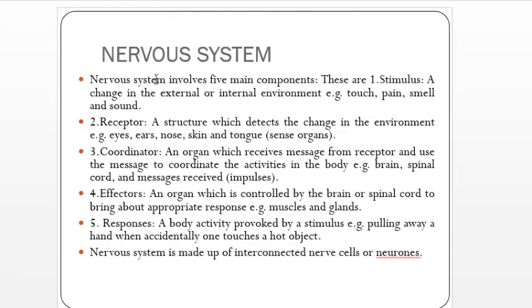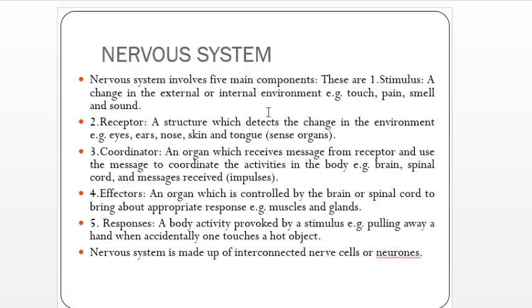Also, let us start with the nervous system. What is the nervous system? This is a coordinating system which is made up of nerve cells, that is neurons. In this coordinating system, different organs of the body are coordinated together in order to provide an appropriate response to support the body. So the nervous system has 5 main components.